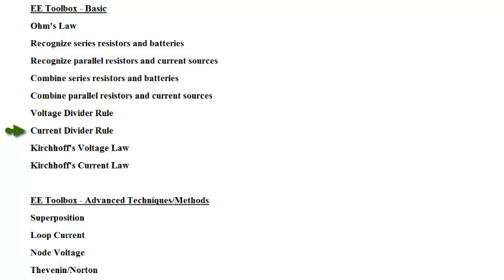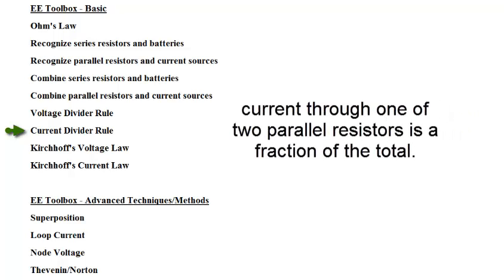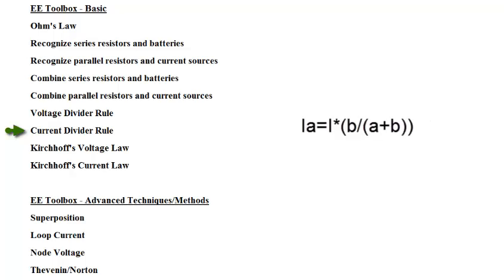Current divider rule. Current through one of two parallel resistors is a fraction of the total. IA is I times B over A plus B, where A and B are the resistors.